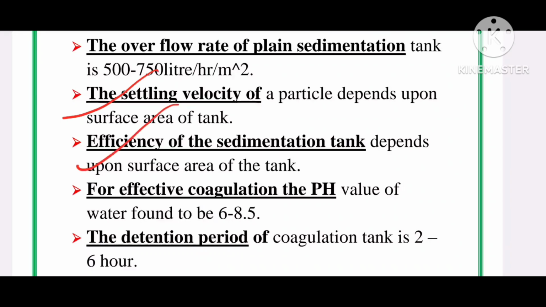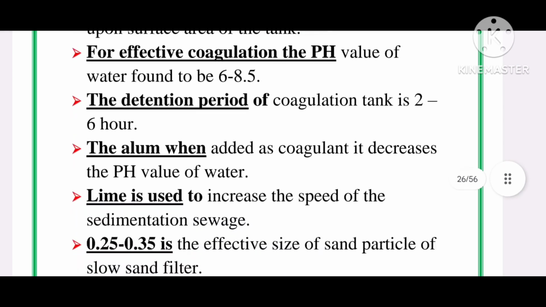For effective coagulation, the pH value of water is found to be 6 to 8.5. The detention period of coagulation tank is 2 to 6 hours. Alum, when added as coagulant, decreases the pH of water. Lime is used to increase the speed of sedimentation of sewage.